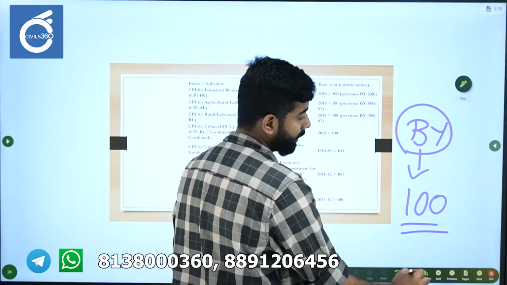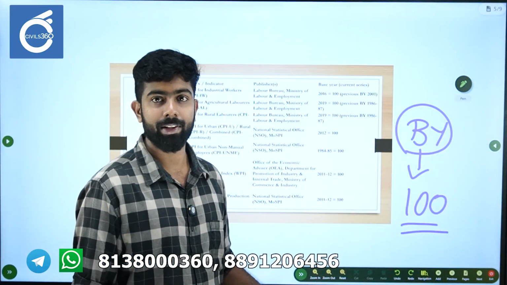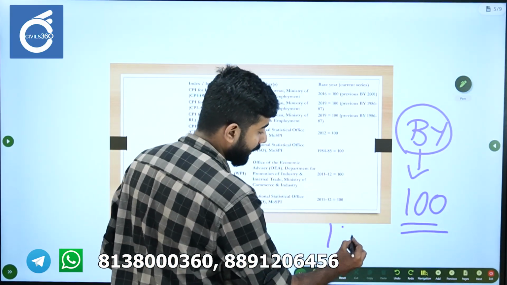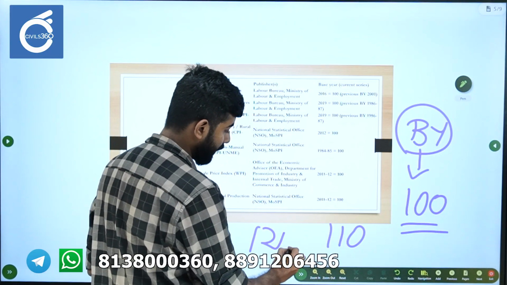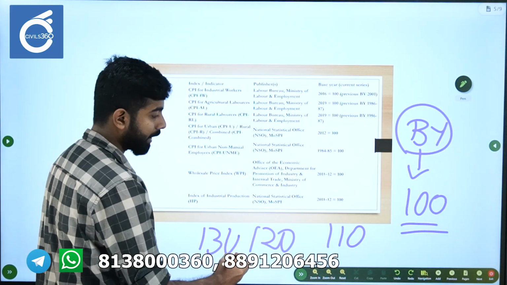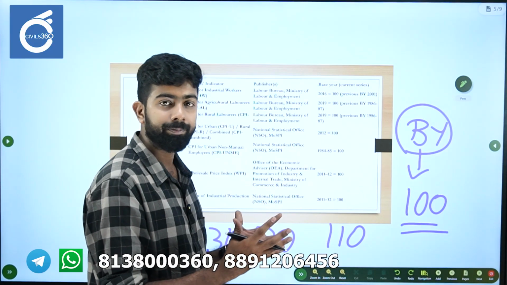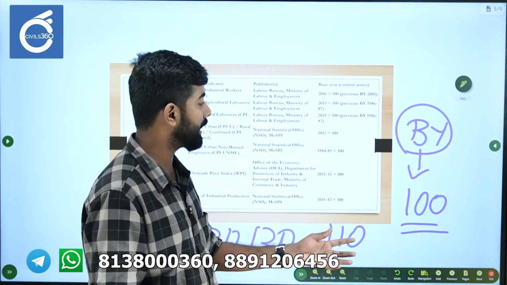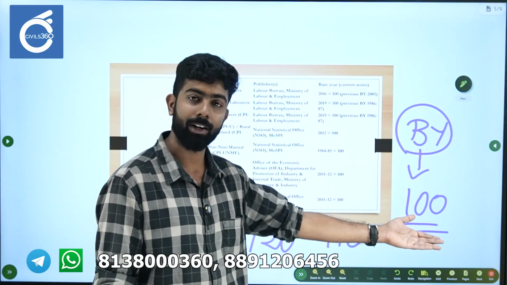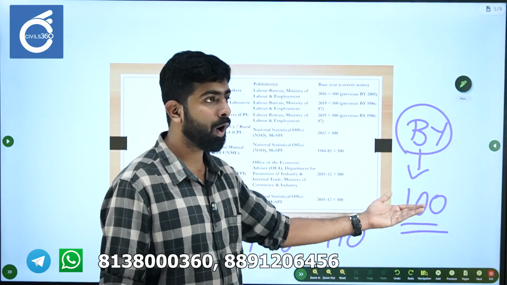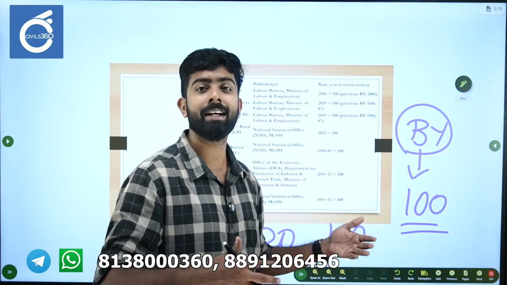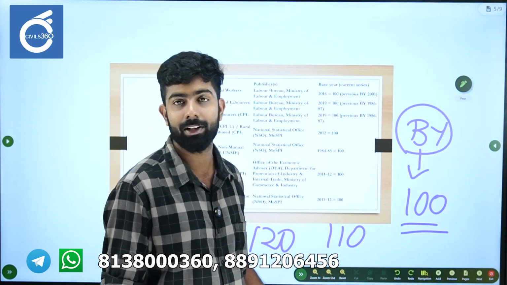And every year after that, the measurement will be 110, or 120, or 130. Each year the value will be calculated in reference to this base year, so how much it has increased is calculated with respect to the base year.